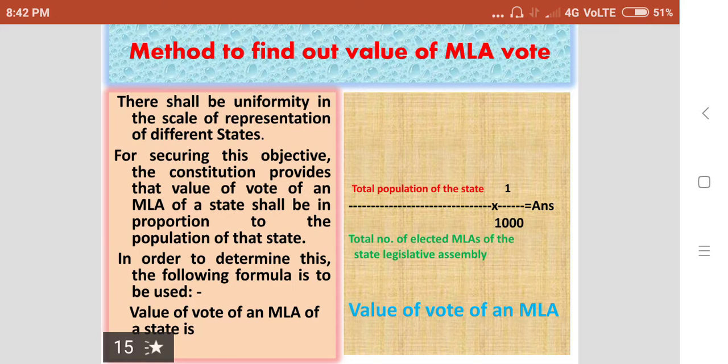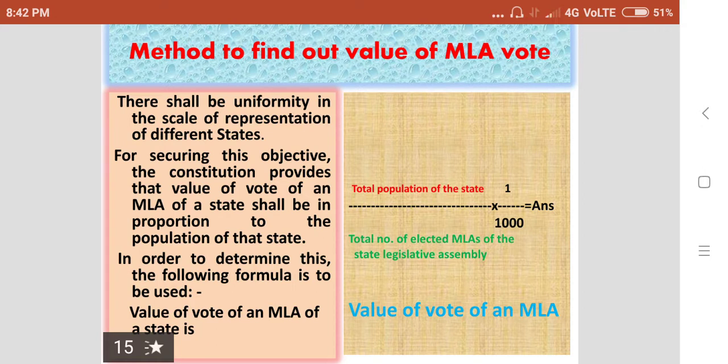If the population is more, the value of the MLA vote will also be more. If the population is less, the value of the vote will be less. In order to determine this, the following formula is to be used. Here is a formula to find out the value of an MLA vote.